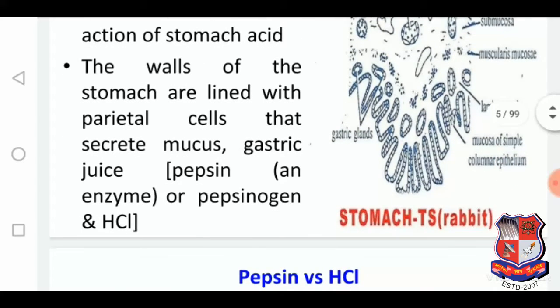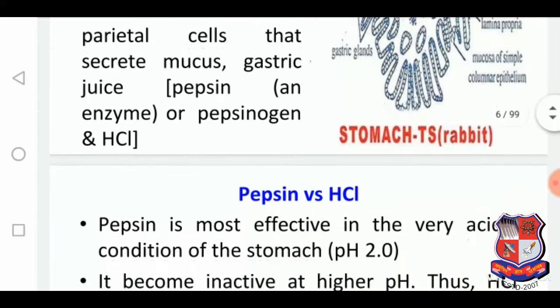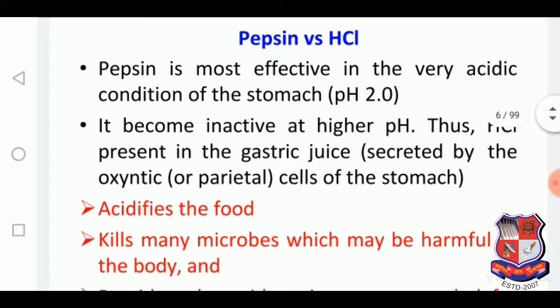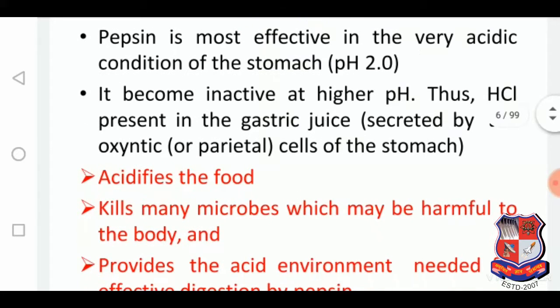The walls of the stomach are lined with parietal cells that secrete mucus and gastric juice that includes pepsin enzyme or pepsinogen and HCl. So what is the role of pepsin and HCl? Pepsin is most effective in the very acidic condition of the stomach. pH is necessary to be 2, and it becomes inactive at higher pH.